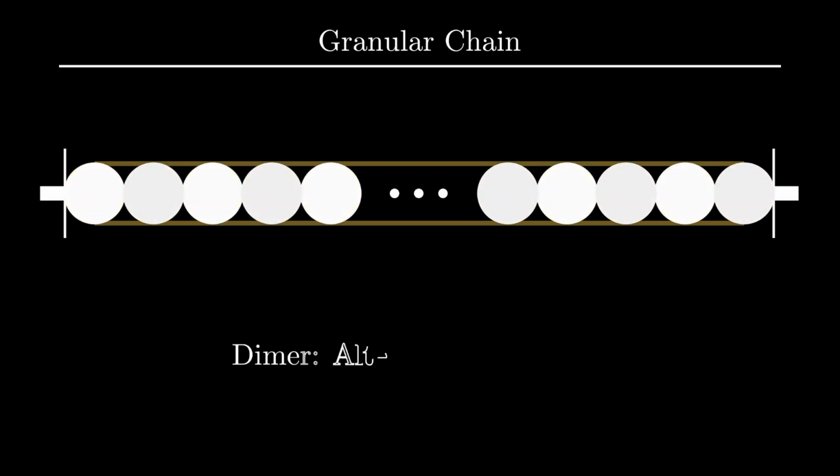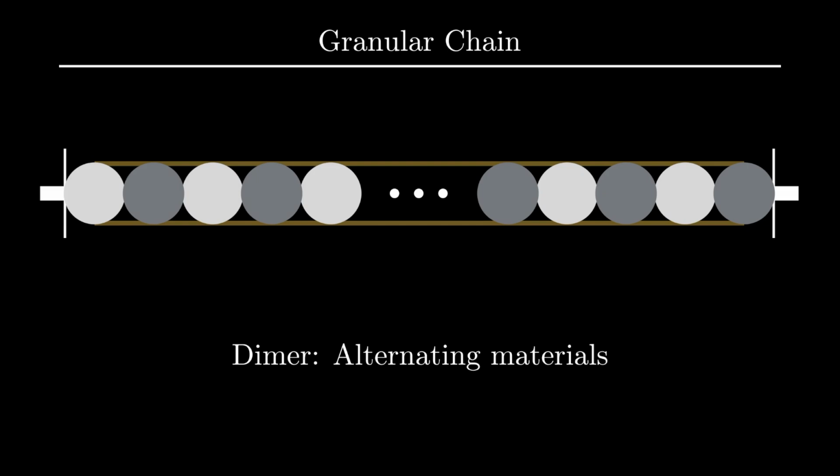On the other hand, for the dimer case, beads of two different materials are used in the granular chain. The two different materials alternate throughout the chain. In the case which we are studying, the two materials are chrome steel and tungsten carbide. They have different masses and elastic coefficients.